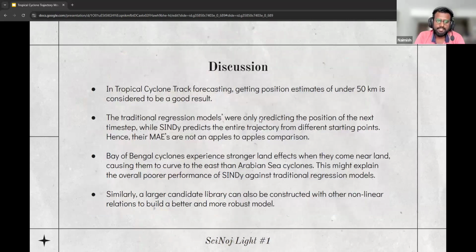So, discussion. In tropical cyclone track forecasting, getting a position estimate of under 50 kilometers is considered to be a good result. The traditional regression models were not doing auto-regression. They were only predicting the exact next time step. Whereas with SINDy, we were predicting the entire trajectory from different seed points. Hence, although both of them do have the mean absolute error as a common error metric, it is not an apples to apples comparison.